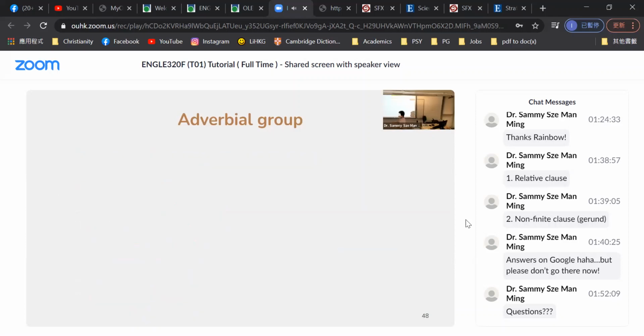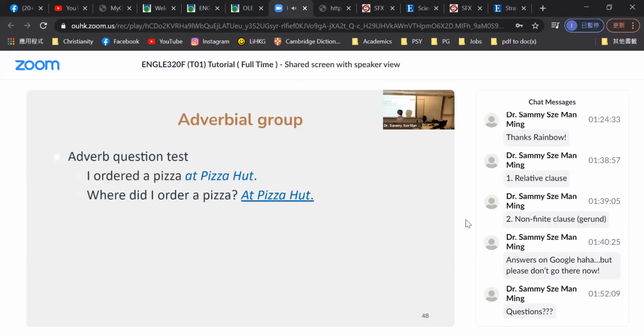The second test, adverb question test. To ask questions based on the statements given to see if we can obtain an answer with prepositional phrase only, and see if it is grammatical. Press once. I ordered a pizza at Pizza Hut. Where did I order a pizza?